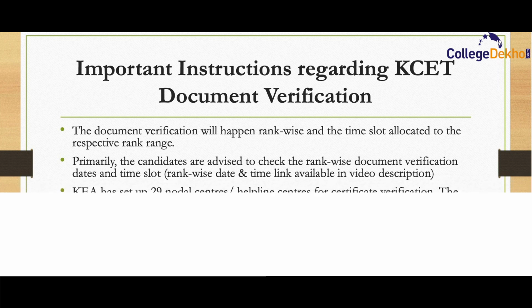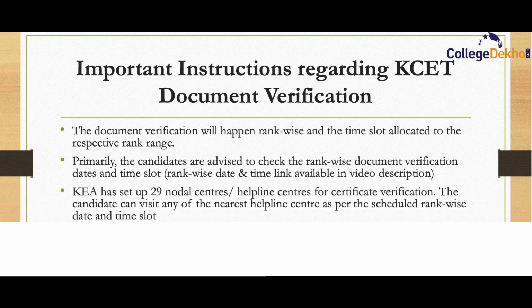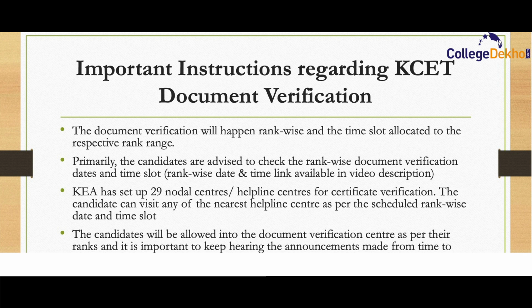If you are appearing for certificate verification or document verification, you need to follow these instructions very carefully. The document verification will happen rank-wise and time slot-wise for the respective rank range. So KEA has allocated rank-wise dates and a time slot for each rank. So you need to attend document verification as per that particular time slot. And so you are advised to check the rank-wise document verification dates and time slot through the link available in the video description.